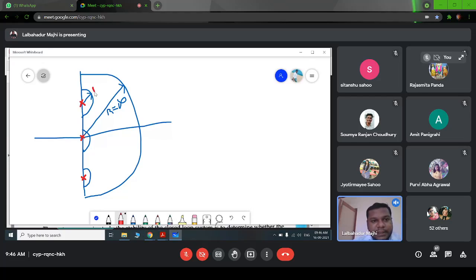So this radius is P, right? So P tends to 0, because we have to take a very small one. We just have to overpass this pole. That is why P should tend to 0. The radius of this semicircle should tend to 0.